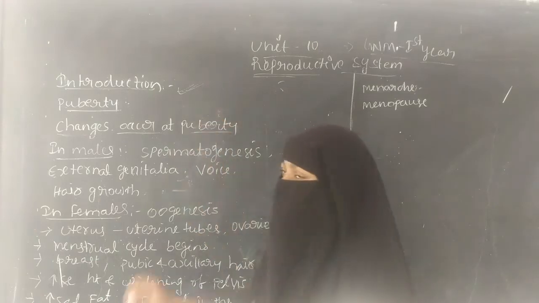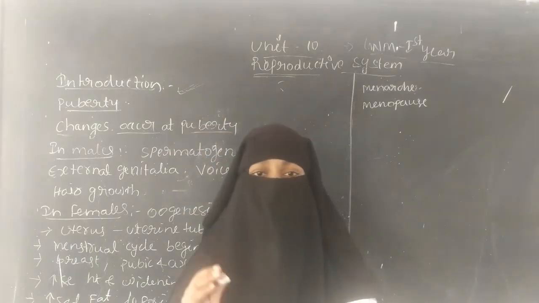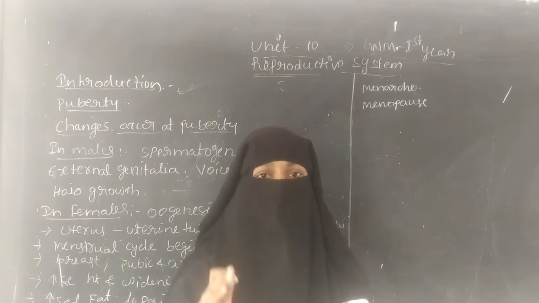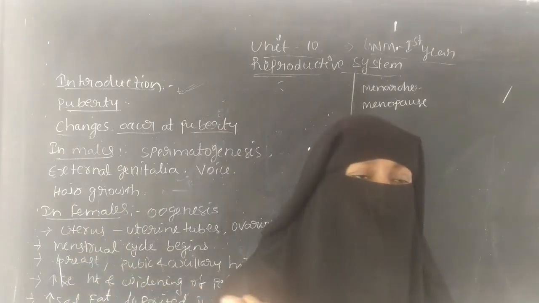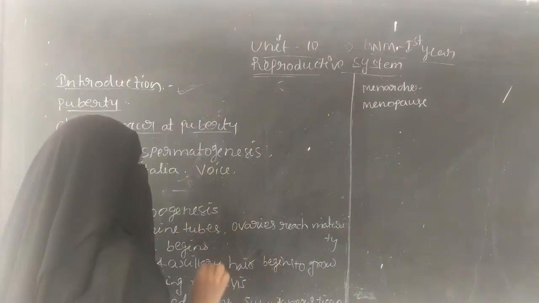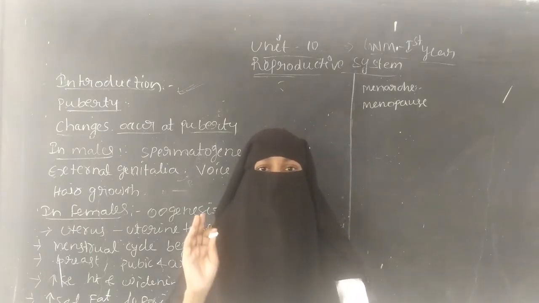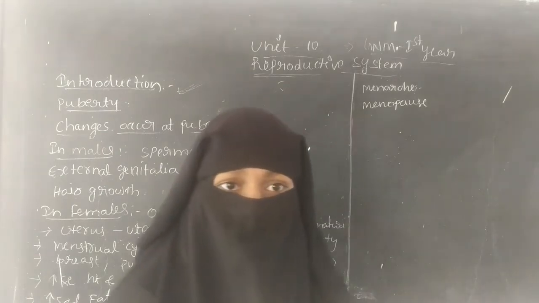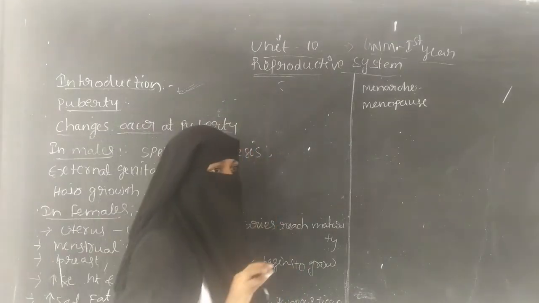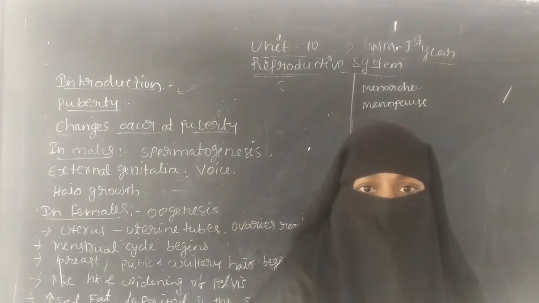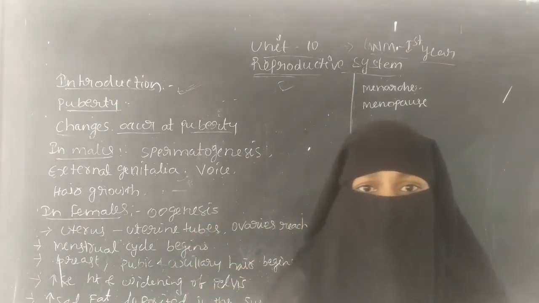So the reproductive system is very important for the development of the sexual hormones, the ovum in the females and the sperms in the males.